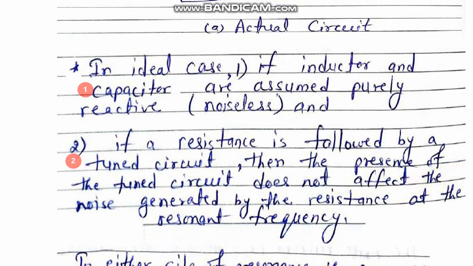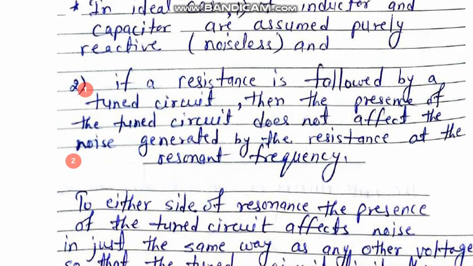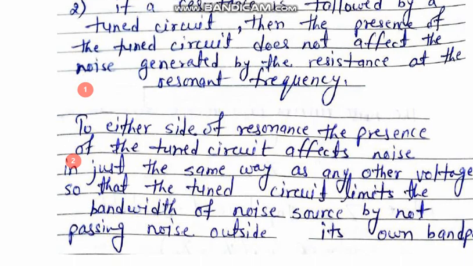Now next, what about either side of the resonance, in the frequencies on either side of the resonance circuit? The tuned circuit affects noise. This is the third thing that we have to keep in mind.